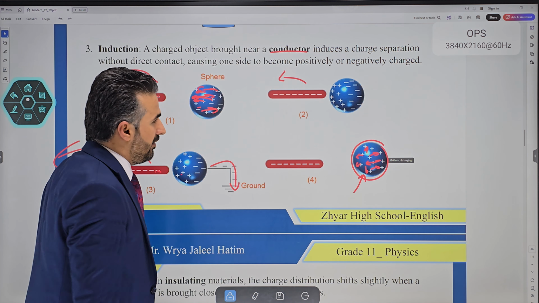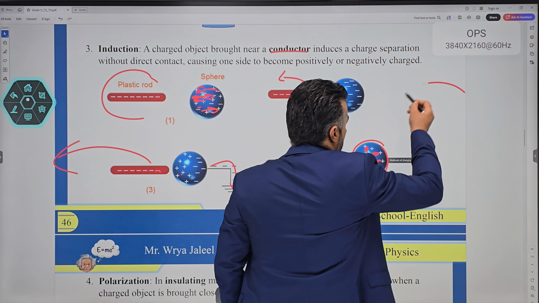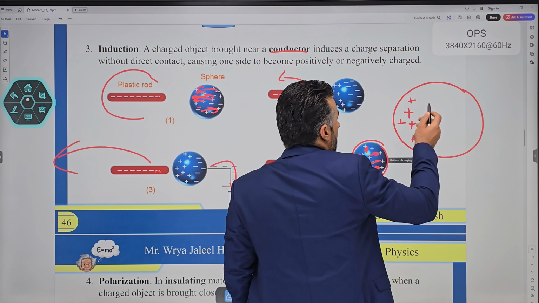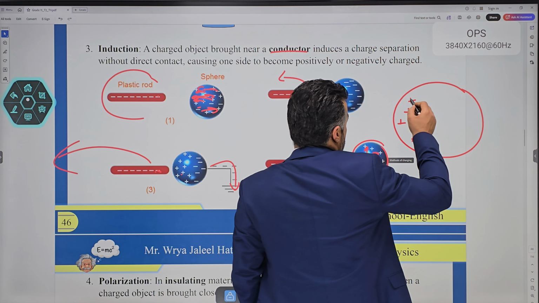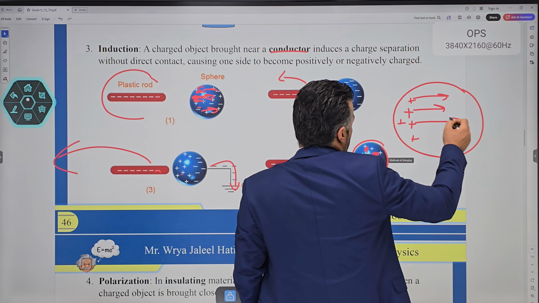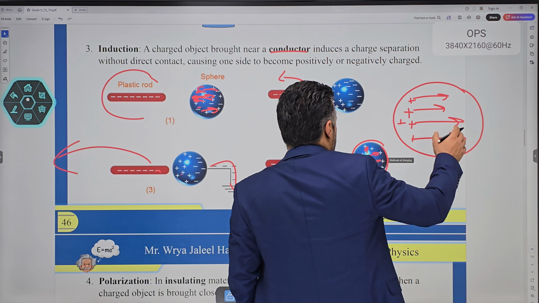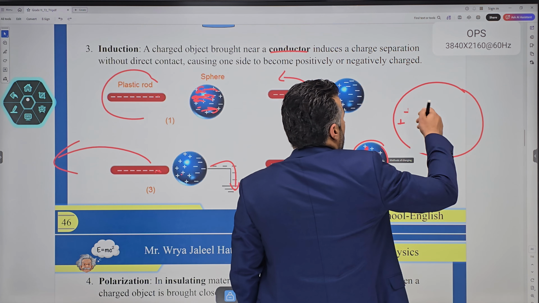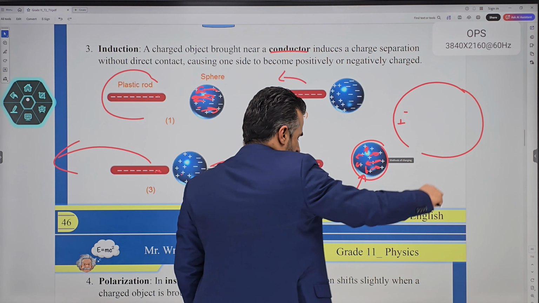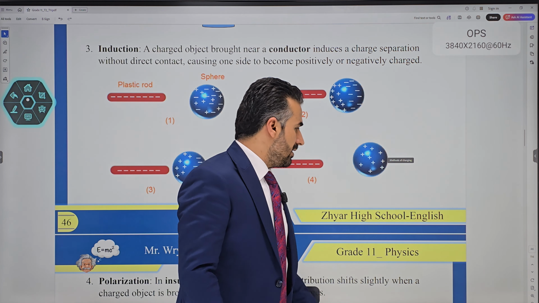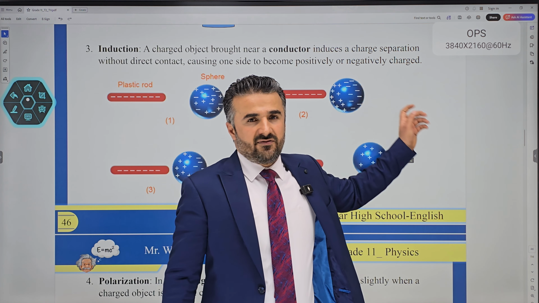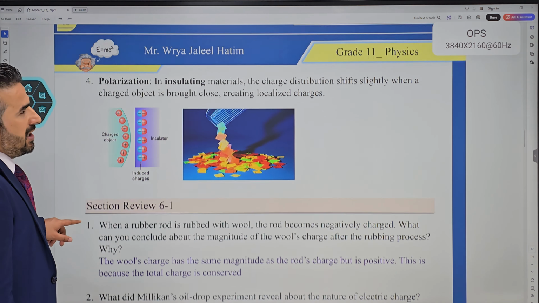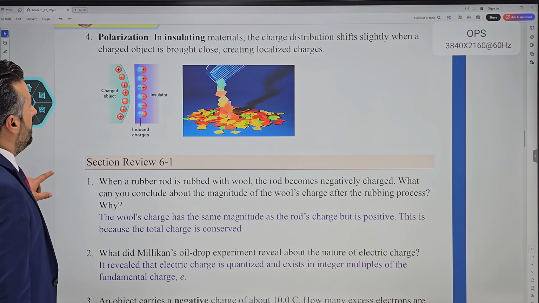This does not happen if the sphere was not a conductor, because these positive charges would have still remained here. If it is an insulator, they cannot go from one place to another, or we can say they cannot distribute on the surface of this sphere. So we need a conductor so that the charges can move. If not, the charges cannot move and the process will not take place.